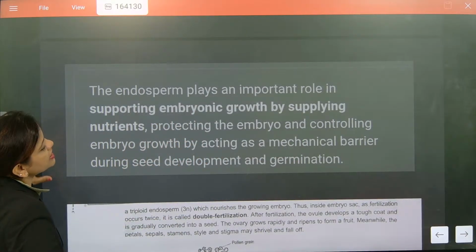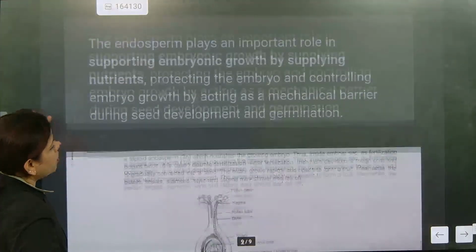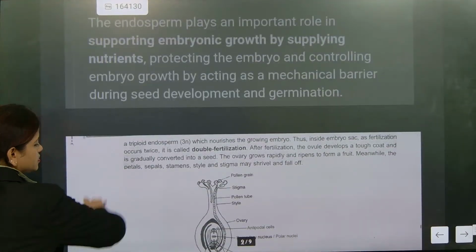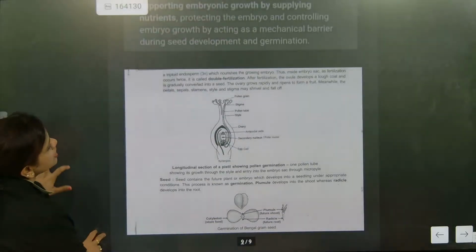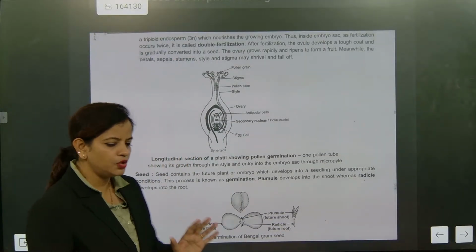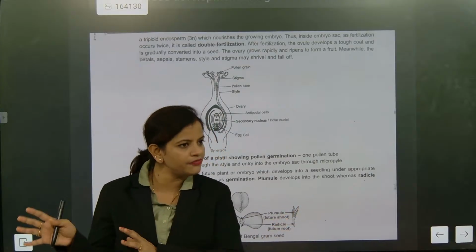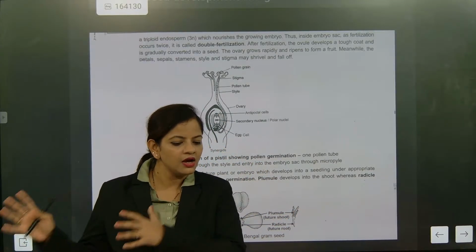So during seed development and germination, this process is there. So triploid, I hope you might have understood. Why is it not going up? I hope you might have understood this section. That is the triploid endosperm 3N. Double fertilization. Did you get the point? What is the meaning of double fertilization? With clarity, you got what is the meaning of double fertilization.